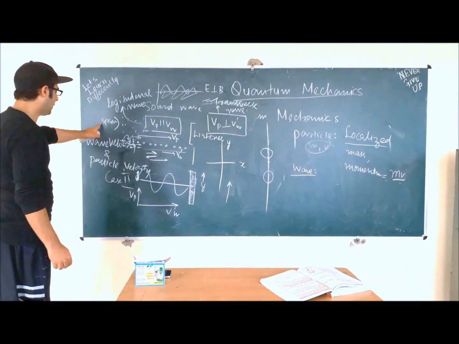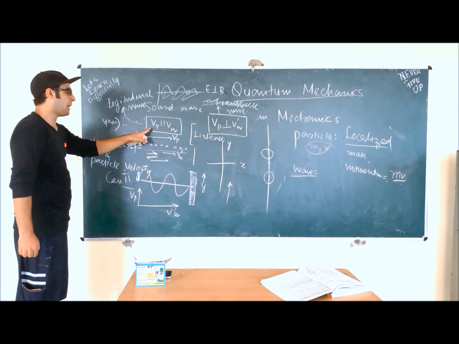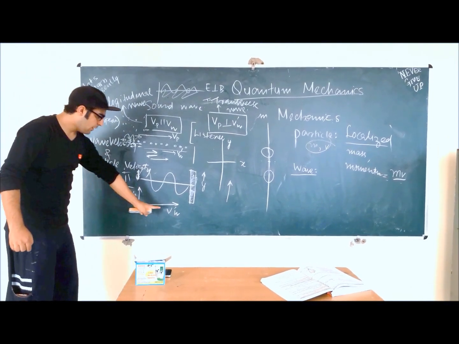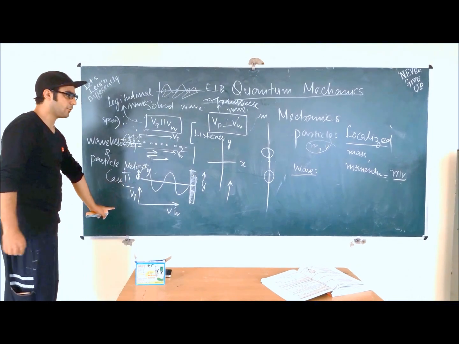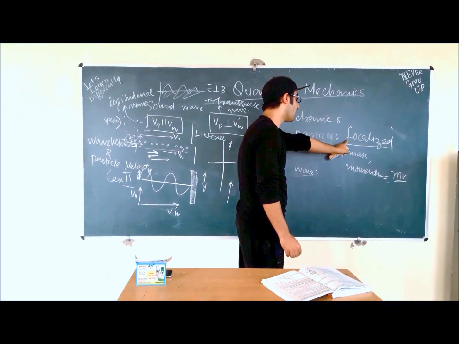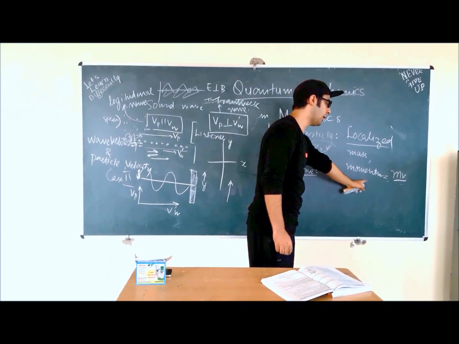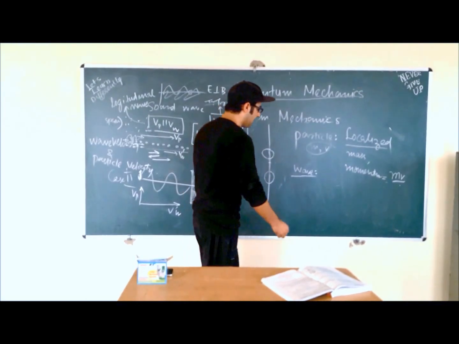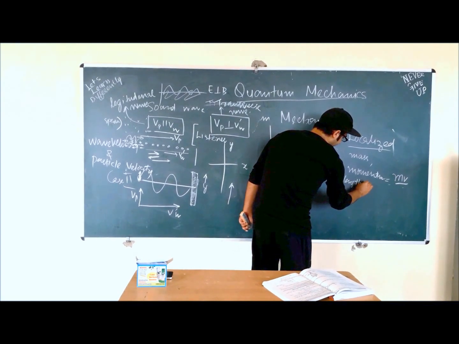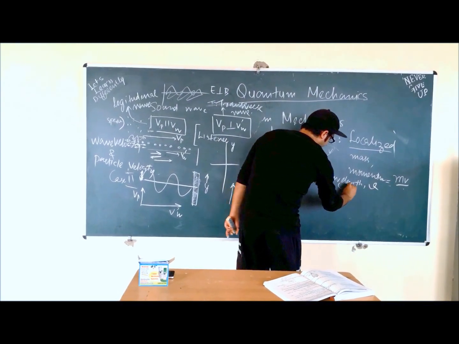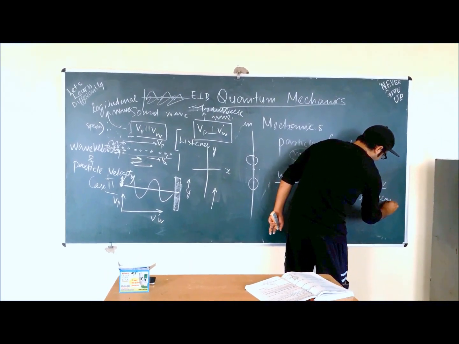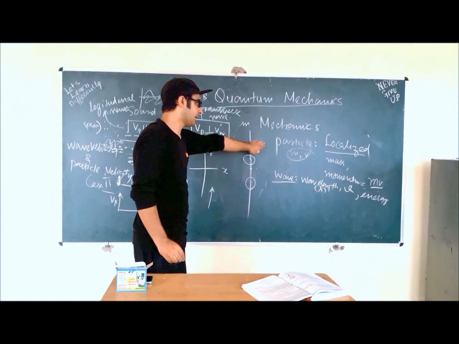So what we have concluded is that a wave in which particle velocity is parallel to wave velocity is called a longitudinal wave, and a wave in which particle velocity is perpendicular to wave velocity is called a transverse wave. So what are the properties of waves? The properties of a particle: the particle is localized, has a mass, and has momentum equivalent to its velocity. The wave has wavelength lambda and frequency nu. Frequency is an energy actually. So this is the brief introduction of particles and waves.